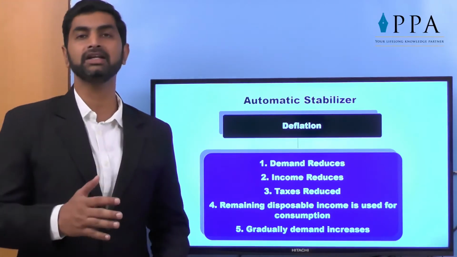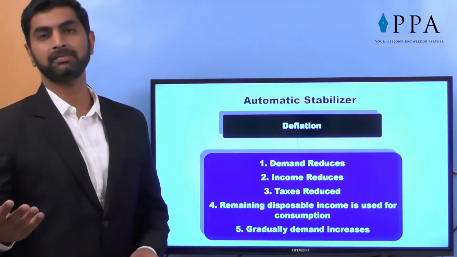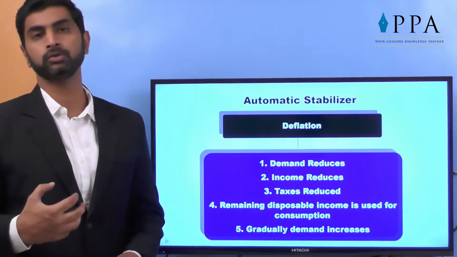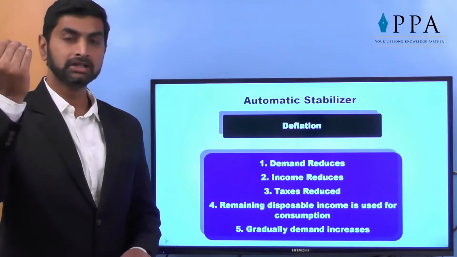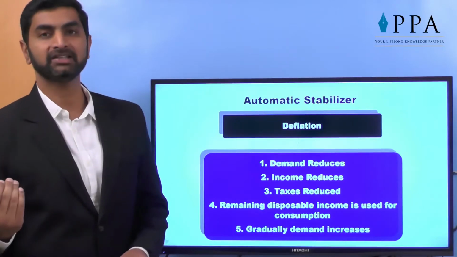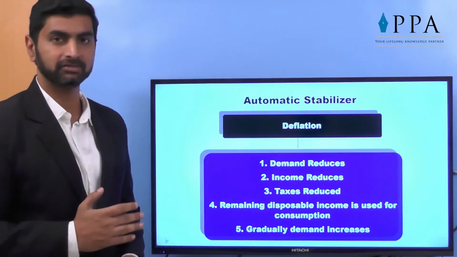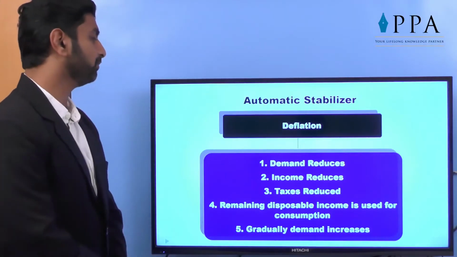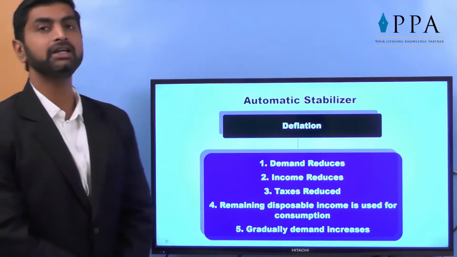For example, earlier maybe a 30% tax bracket was there, and 70% was to be used, called disposable income. Now people came down to a 20% tax bracket, so 80% is disposable income. So the disposable income is available. Gradually the demand will increase.